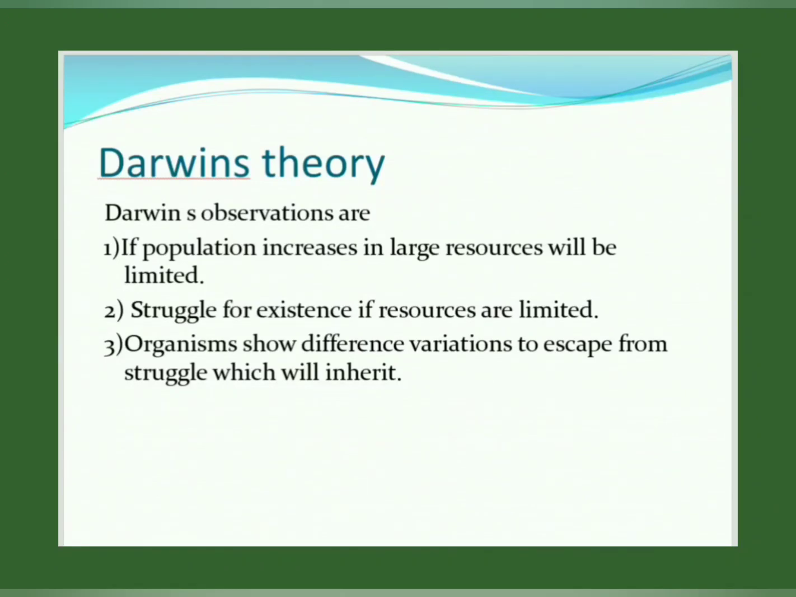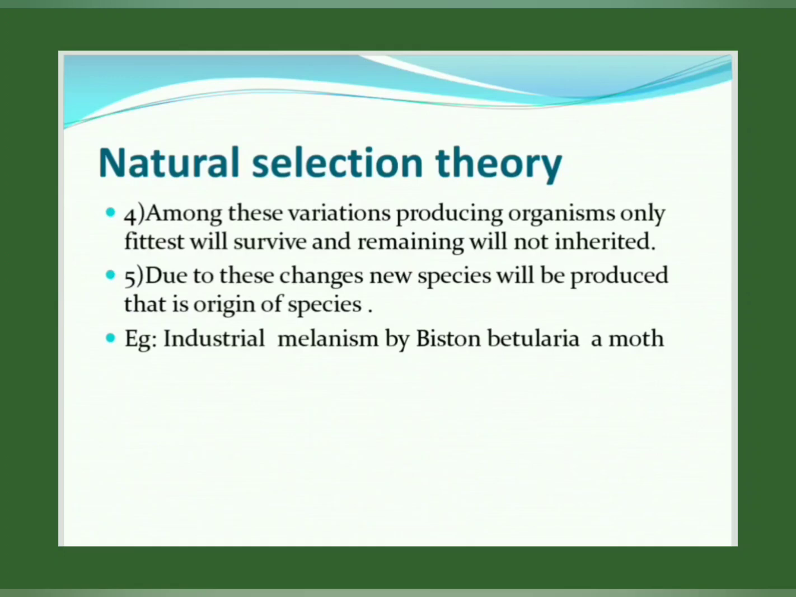So what happens if they show different variations? Only the useful variations will be inherited, other variations will degenerate. Only those fittest to that particular environment will survive. So among these variation-producing ones, the fittest will survive and the remaining will not be inherited. Due to these changes, new species will be produced.